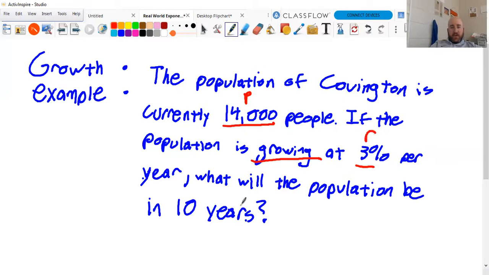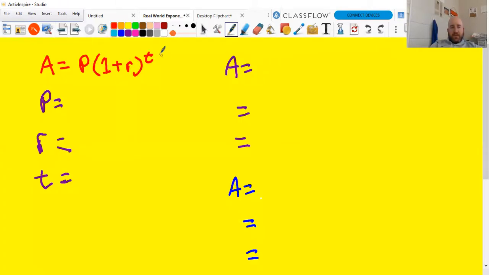3% is going to be our rate of growth. 10 is going to be our amount of time. So we're looking for A: what will the population be in 10 years? That's what we're looking for. We're using 1 plus R to the T power. P is 14,000. R is 3%.